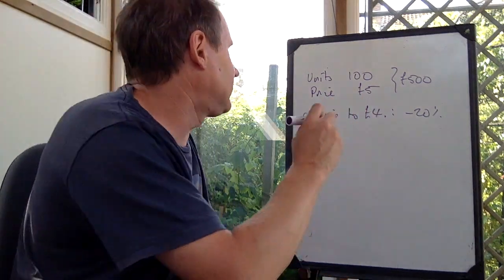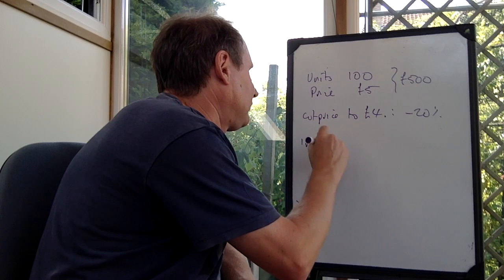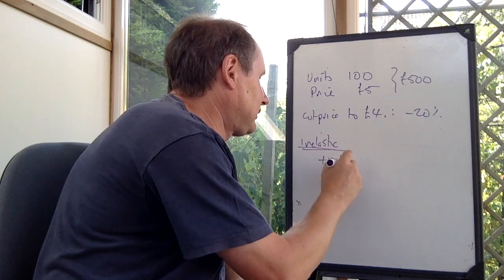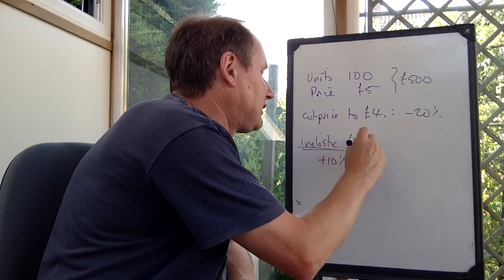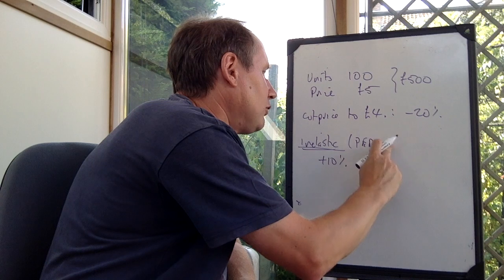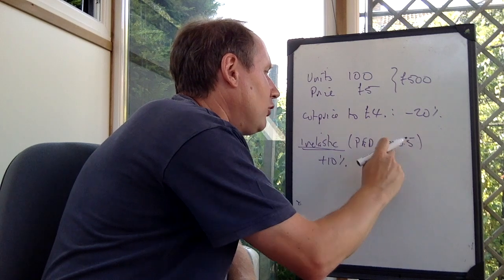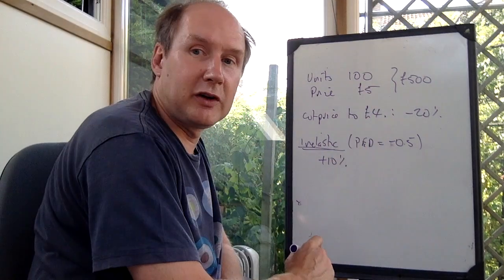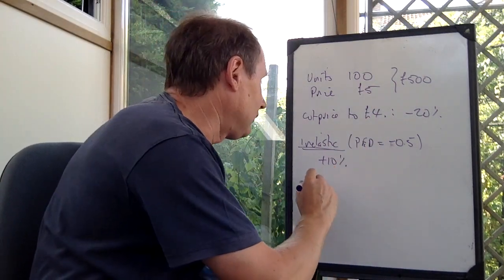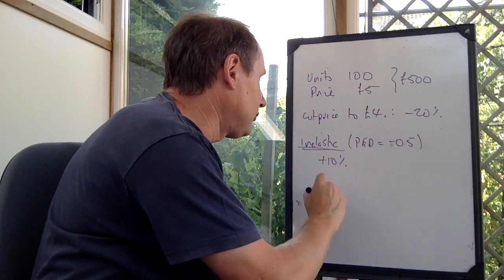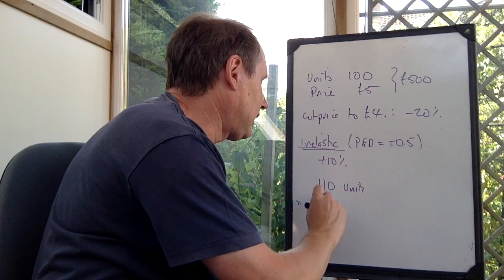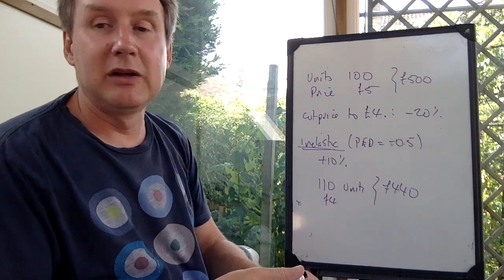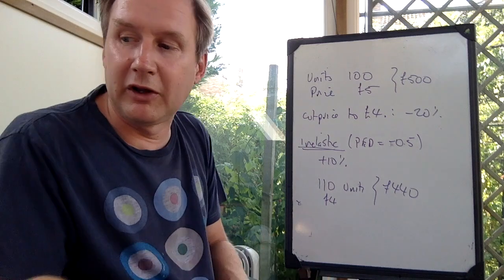Suppose that demand is inelastic, and that therefore it only rises by, say, 10%. That would mean that price elastic demand was minus 0.5. Demand changes by 0.5 times as much as price. What would now happen then is, instead of selling 100 units at £5, the firm would now be selling 10% more units. It would be selling 110 units at £4. So it would only have £440 of revenue. So cutting price was clearly a rotten idea.